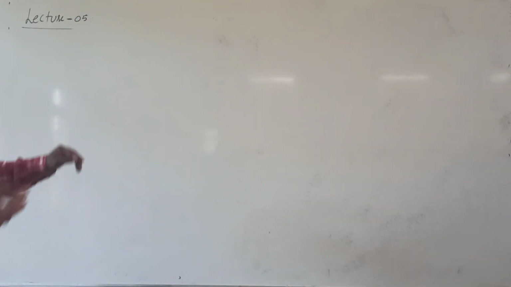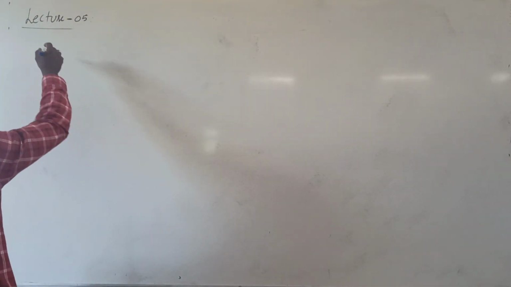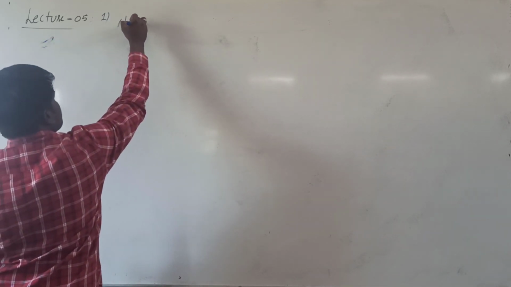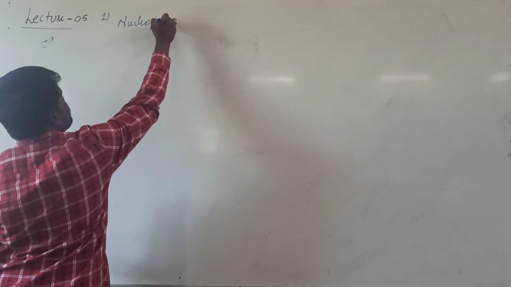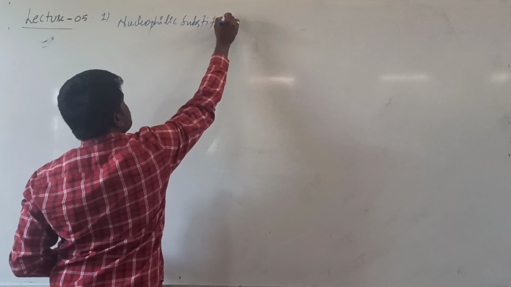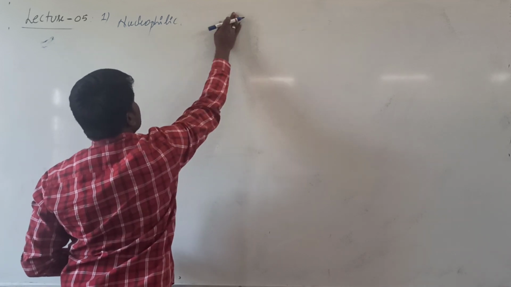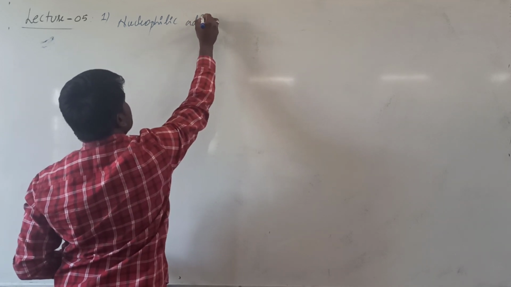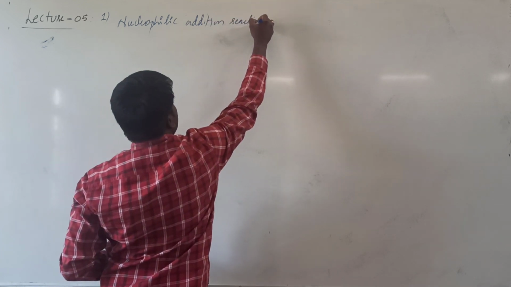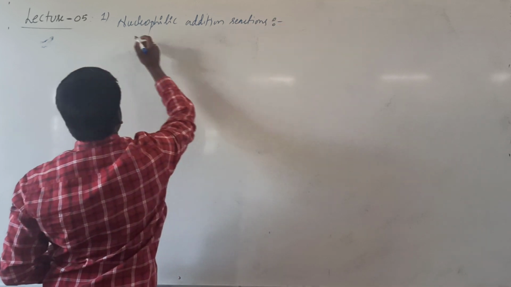Right. What is the first type of reaction? The first type of reaction is nucleophilic addition reactions.